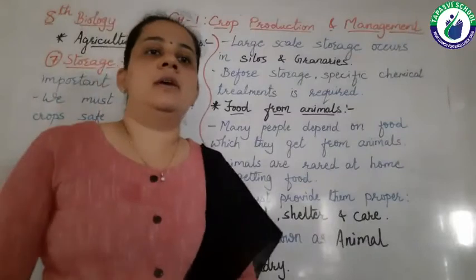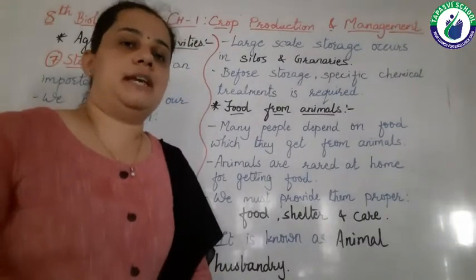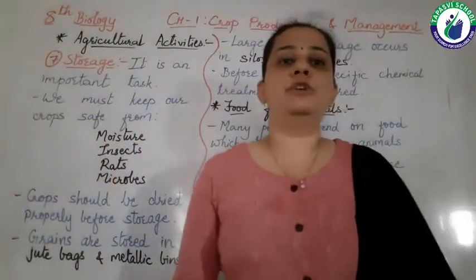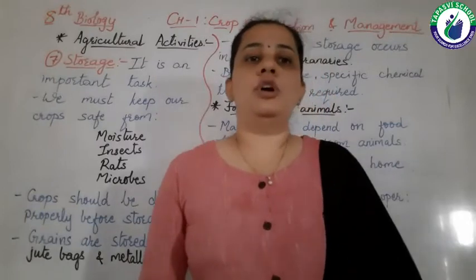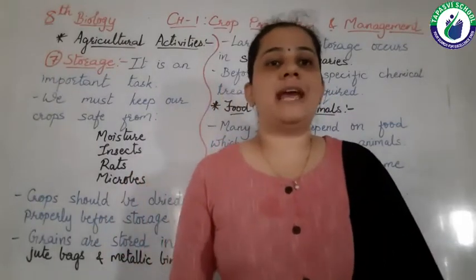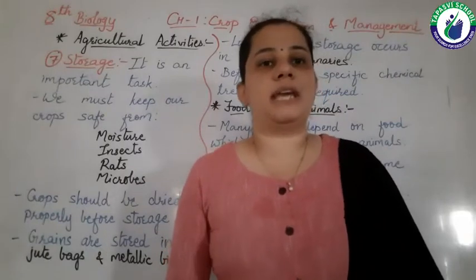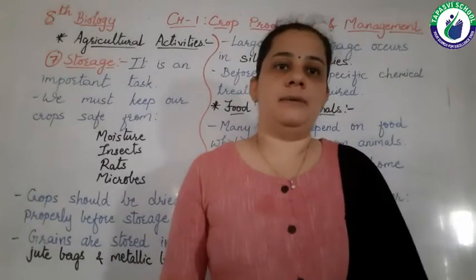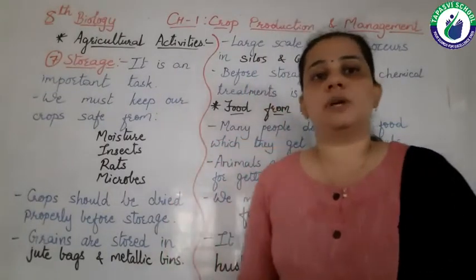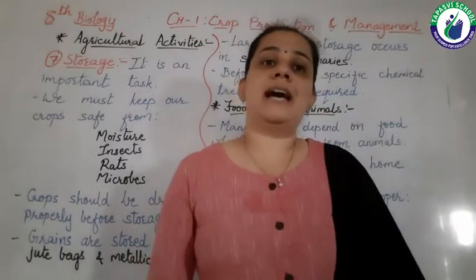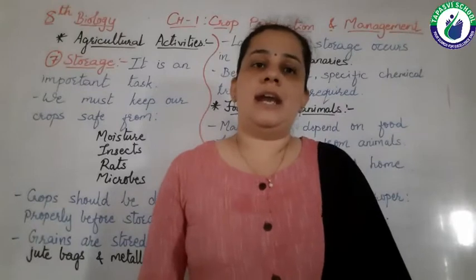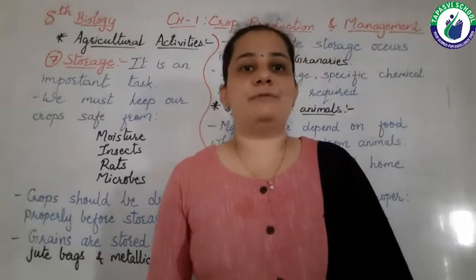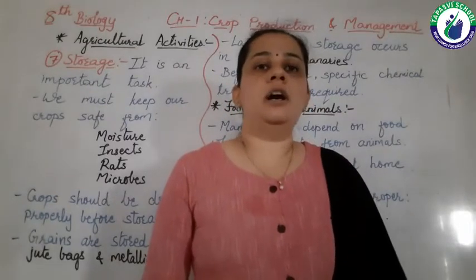Then only can we get our proper food from them, right? So this process of rearing animals and giving them proper care, food and shelter is known as animal husbandry. Here in animal husbandry, on a large scale the animals are reared and they get proper care, food and shelter, and from them we are getting our food, right?